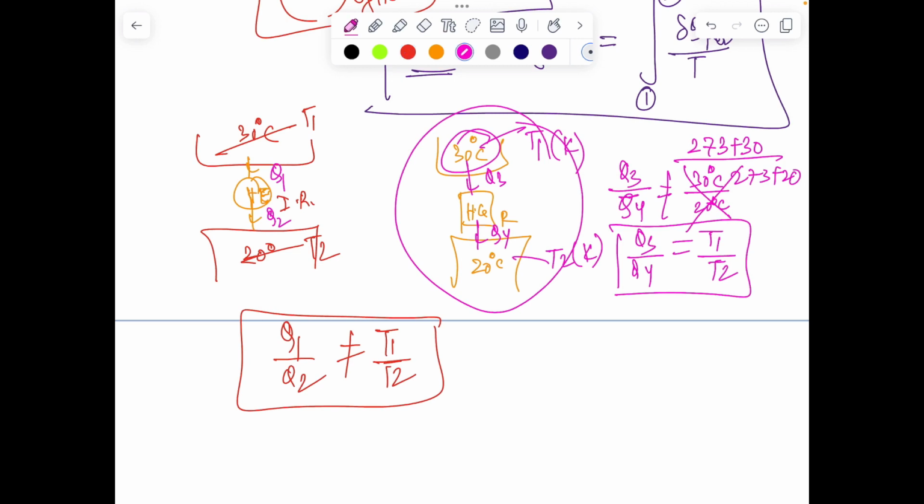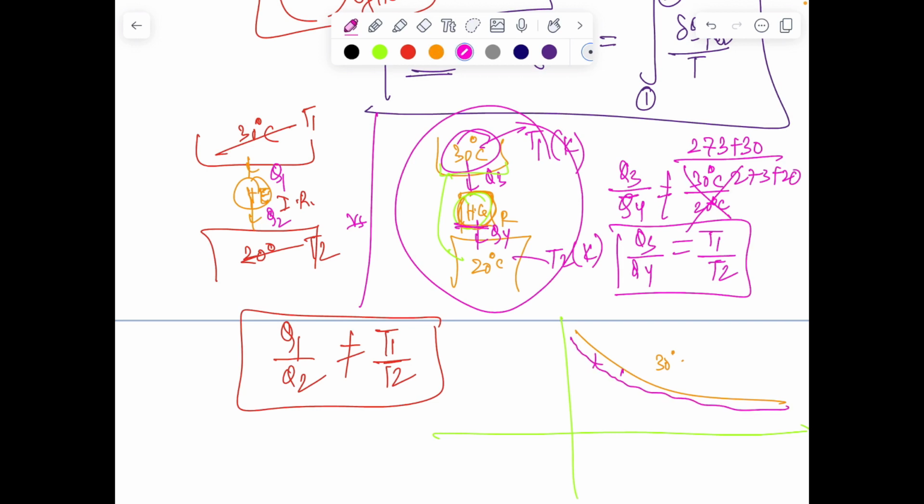But in the case of the irreversible engine, Q1 by Q2 is not equal to T1 by T2. And that's a major difference between operating a reversible cycle or reversible engine and an irreversible one. So I hope this concept is clear. Now some of you might feel like, how is a reversible cycle possible, because all the processes within the cycle are reversible, but heat transfer is happening at a finite temperature difference.